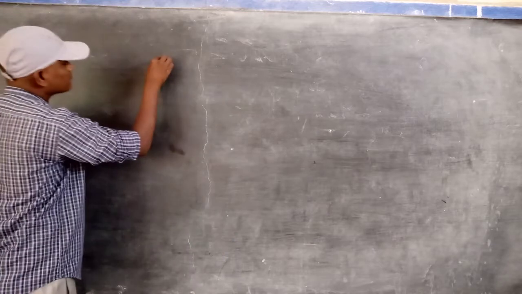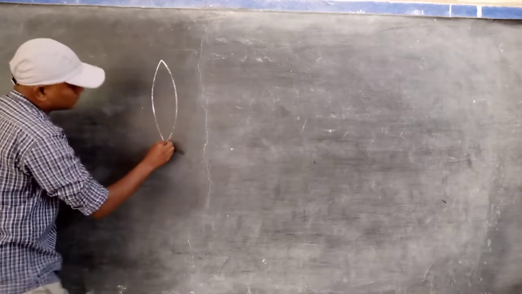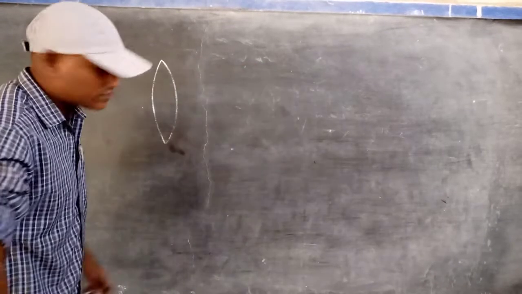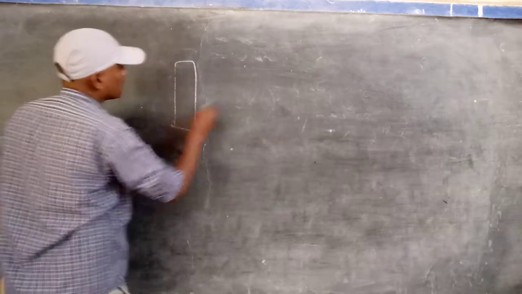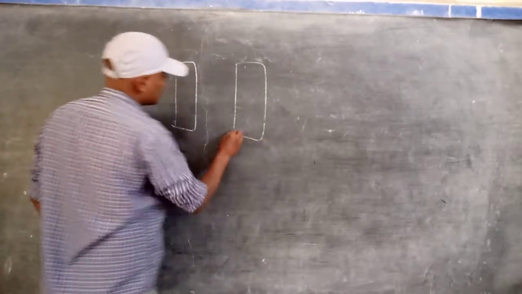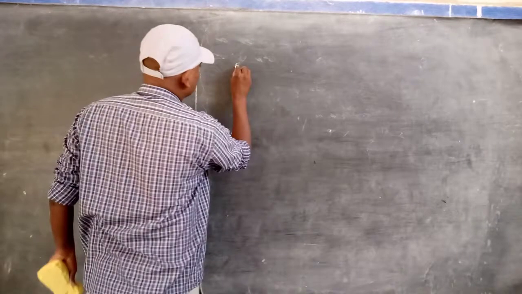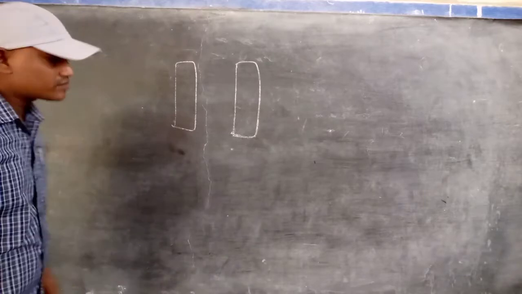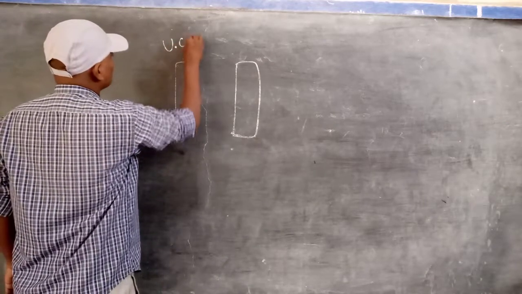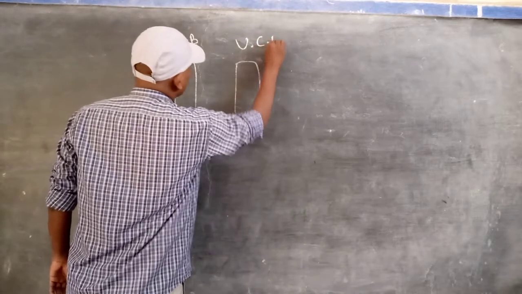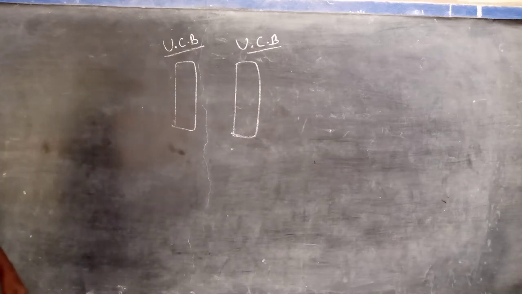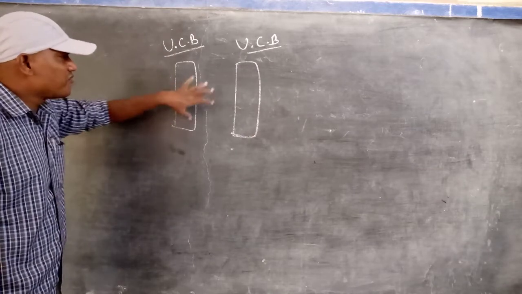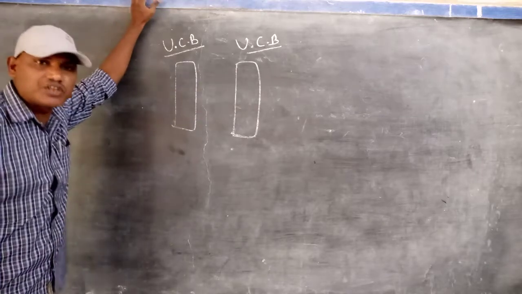Now I will explain a brief idea about that. Now we take two bodies just like this. It is an uncharged body. It is also an uncharged body. These two bodies are not rubbed with any other suitable materials. That's why initially every body, we know according to the chemistry concept in science,